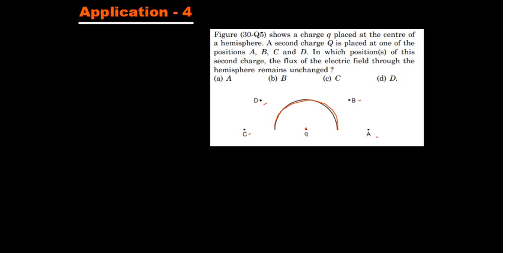Now, that's a very interesting question. That means they are saying that out of these 4 positions, where we can keep this charge capital Q such that the flux by this small q will not change.